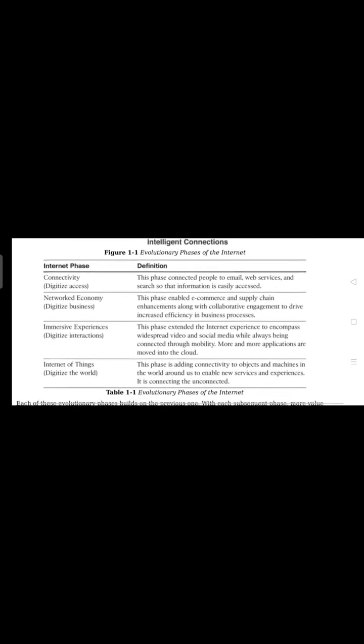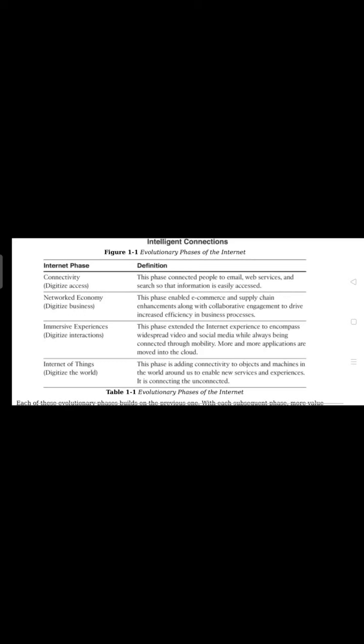Here, for the evolutionary phases of the internet, you can see the definitions. The connectivity phase is called digitized access. This phase connected people to email, web services, and such, so that information is easily accessed. The networked economy phase enabled e-commerce and supply chain enhancements, along with collaborative engagement, to drive increased efficiency in business processes.